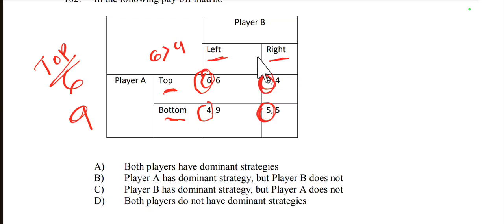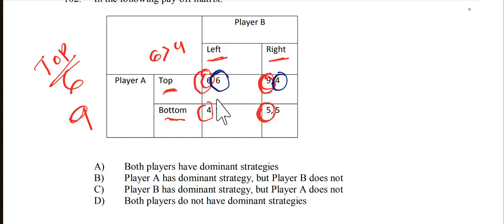Now we look from player 2, player B's side. If player A chooses top, then player B may choose left or right. If player B chooses left, then getting 6, and if right, getting 4.